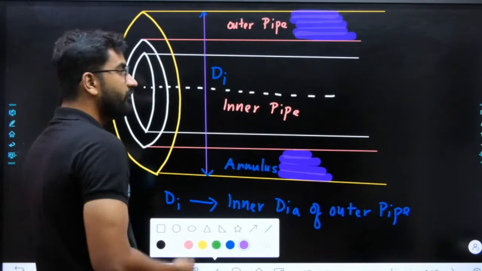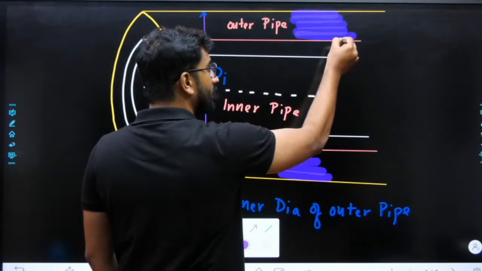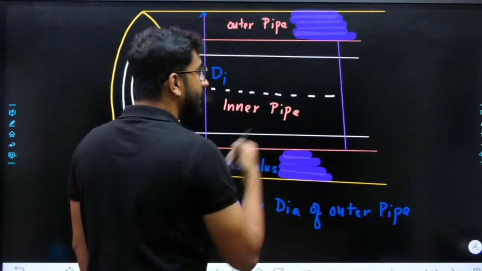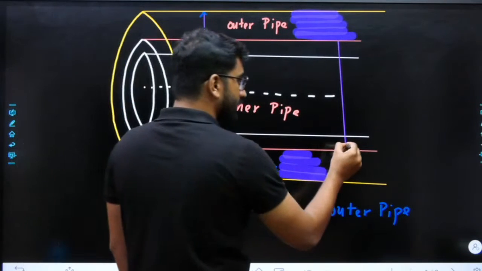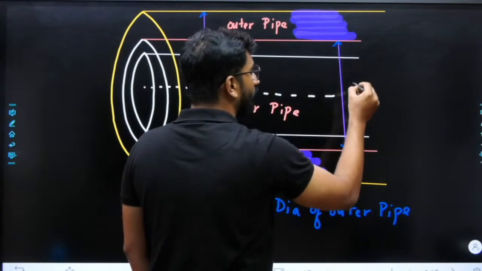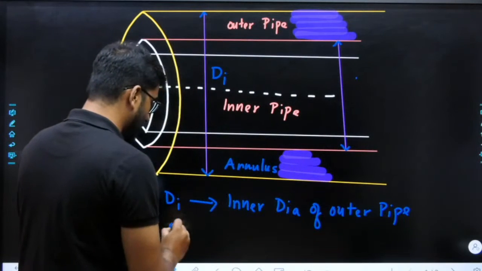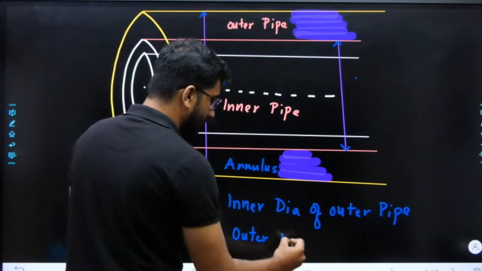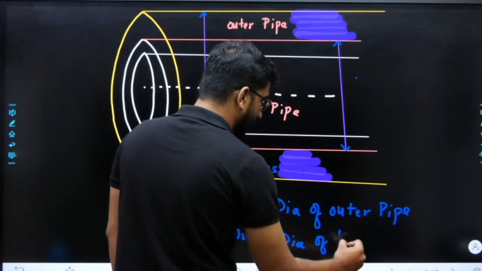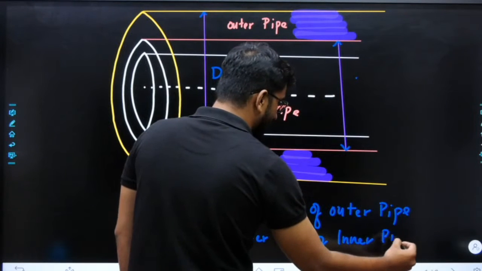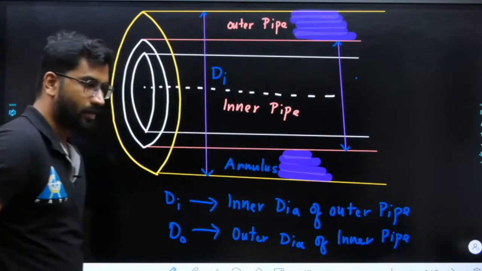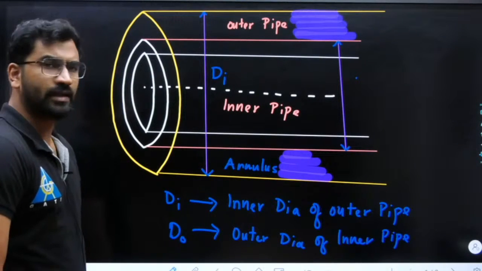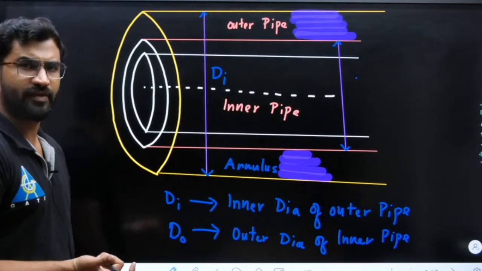Now what will be this next? Next, let us see which is the second diameter which is in contact. We can see this diameter, right? That is this diameter. Which is that diameter? That is the outer dia of inner pipe. That is Do, which will be your outer dia of inner pipe, right? Do is your outer dia of inner pipe. Clear? So we want to find which area will be the flow area for annulus, right?